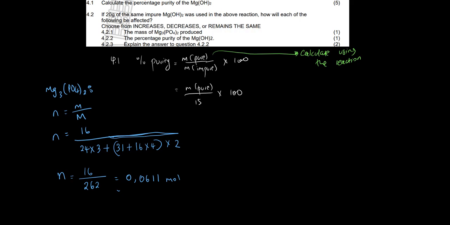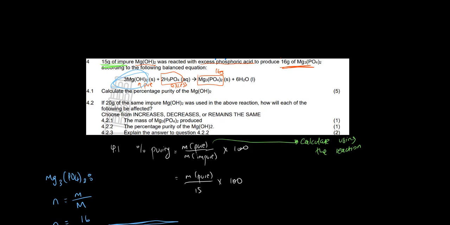Okay, then now that we have the moles, we can then use the ratio. So that ratio is going to be for magnesium phosphate with our sample, the pure one. We're talking about Mg(OH)2.